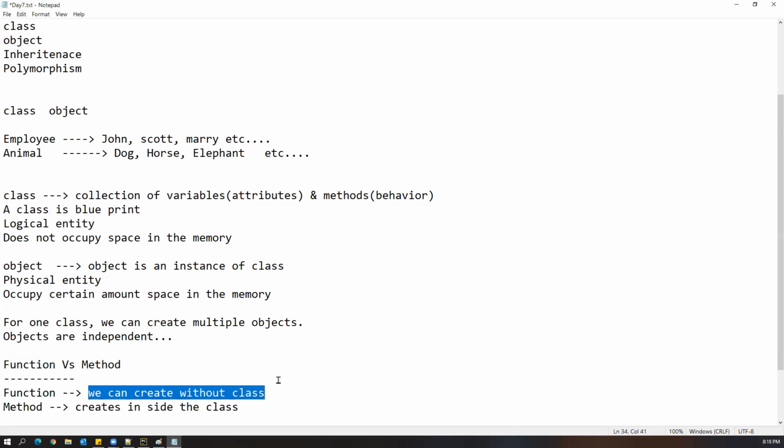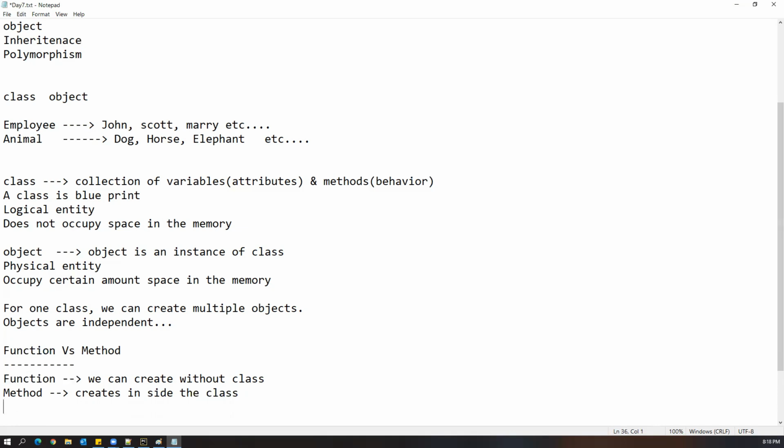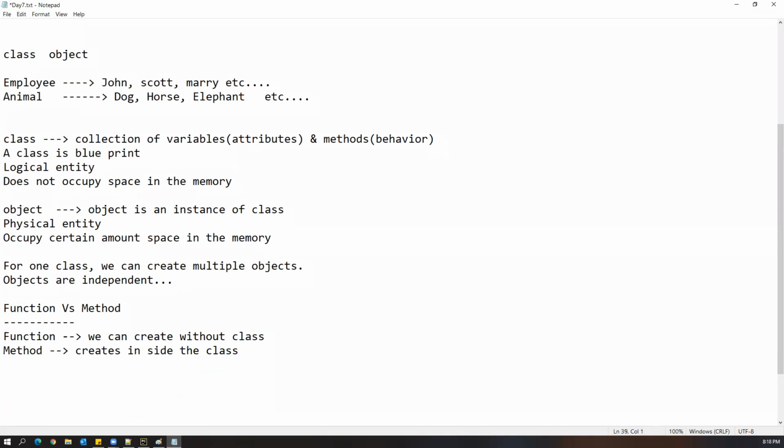We can create a function without a class, and a method is created inside the class. We create a method in the same way we create a function. Just remember the difference between function and method. It is an interview question, especially in Python.